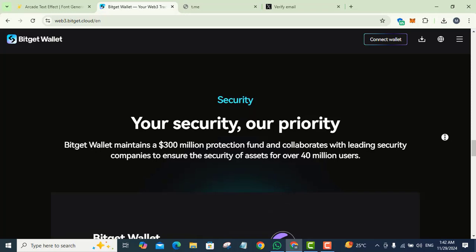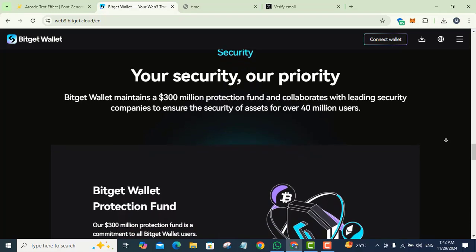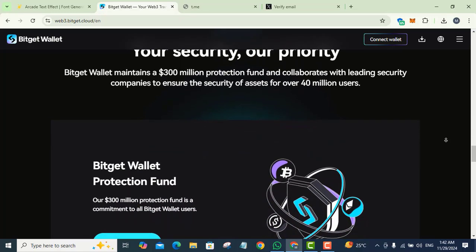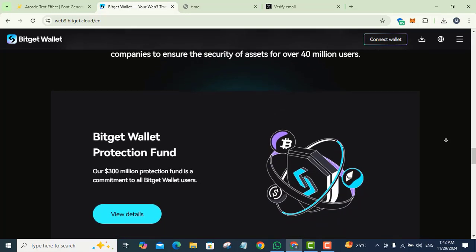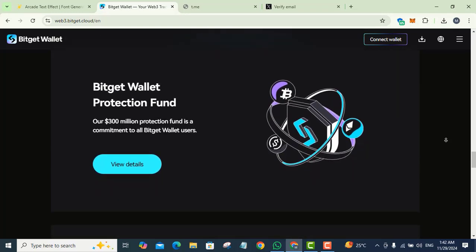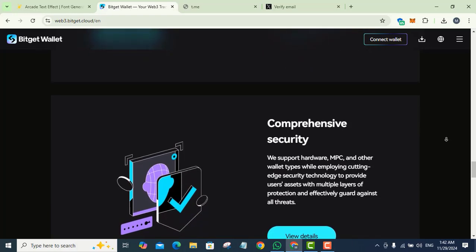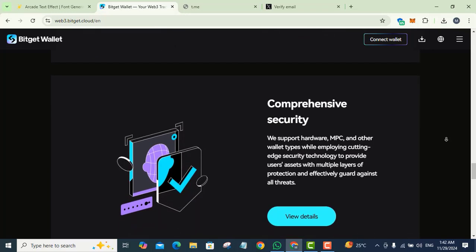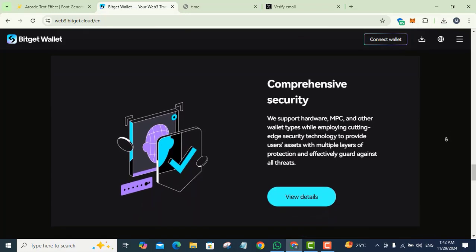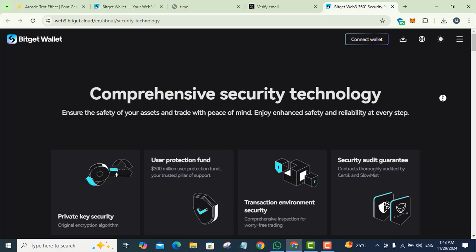In security, your security is our priority. BitGet wallet maintains a $300 million protection fund and collaborates with the leading security companies to ensure the security of assets of over 40 million users. Our $300 million protection fund is a commitment to all BitGet wallet users. We support hardware, MPC, and other wallet types while employing cutting-edge security technology to provide user assets with multiple layers of protection and effectively guard against all threats. Ensure the safety of your assets and trade with peace of mind. Enjoy enhanced safety and reliability at every step.